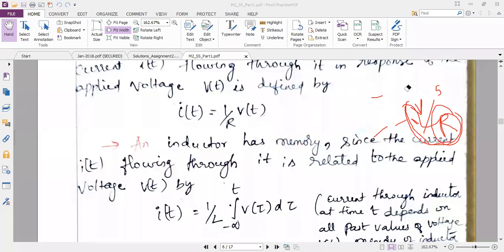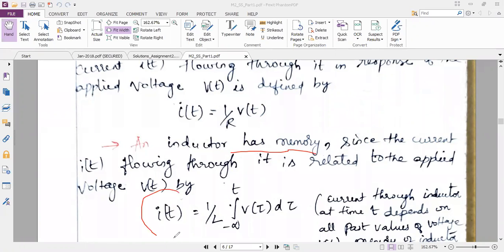Now let me give an example for a memory device. So I have an inductor. I can say it has memory because you know the formula.